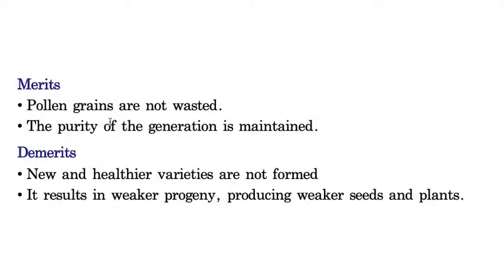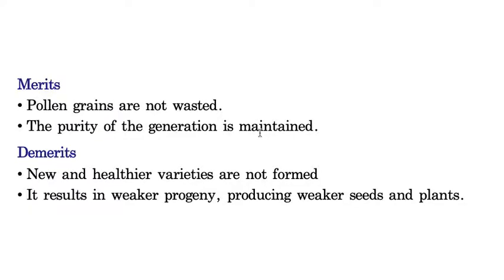Almost all the pollen grains will be effectively utilized in self-pollination, and the purity of a generation is maintained. That means there won't be any contamination, because if pollination takes place between two different flowers, their characteristics will be separate, so there will be some sort of contamination.